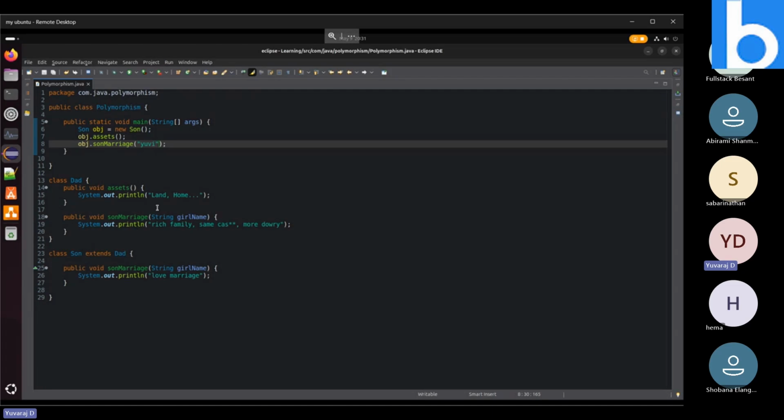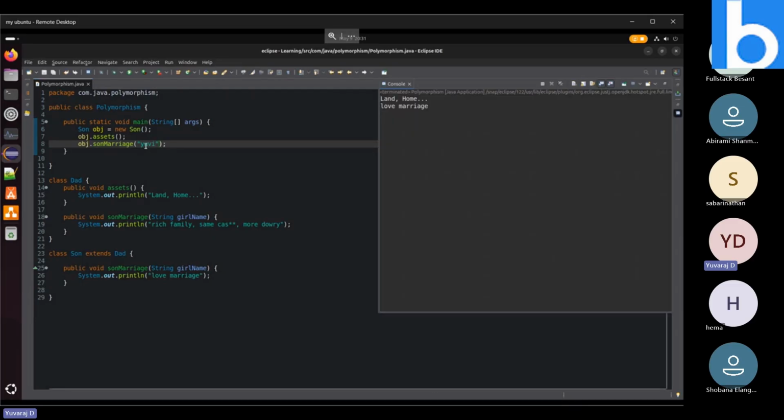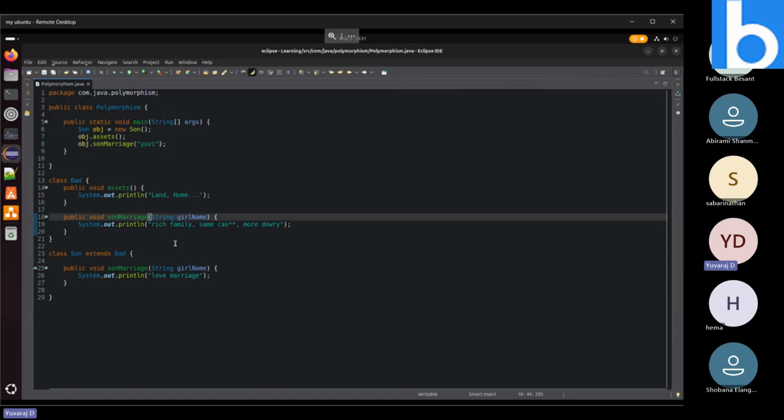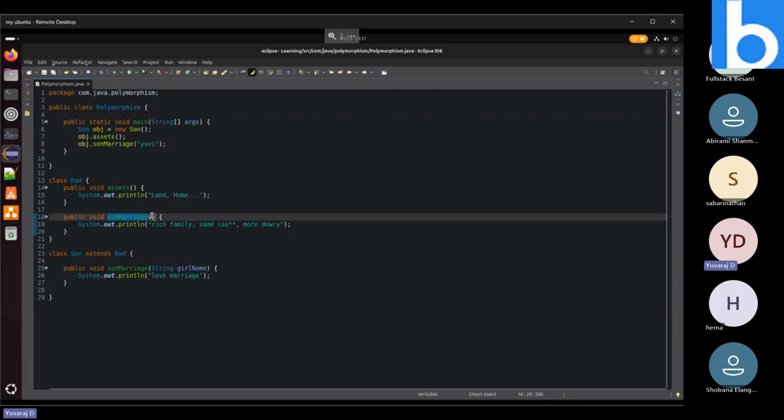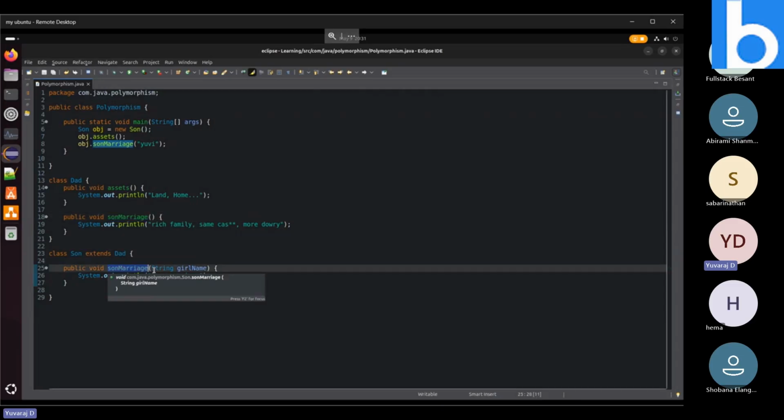So, this is method overriding. Method overriding means the method name needs to be the same, and its arguments also need to be the same. So here we got the result. But this will not be considered method overriding, because this son marriage does not contain any parameter and the other son marriage has some parameter. So this method is separate, and this method is separate.